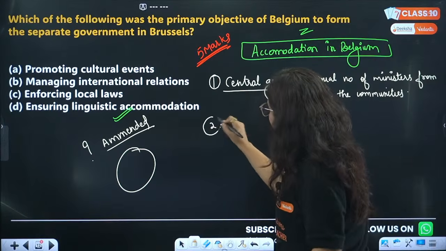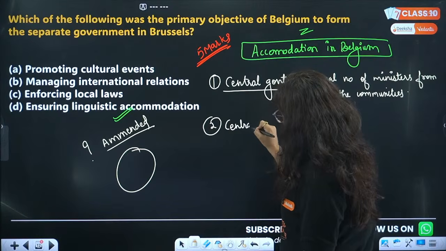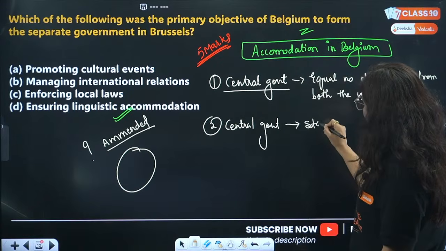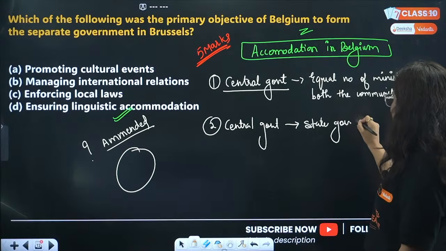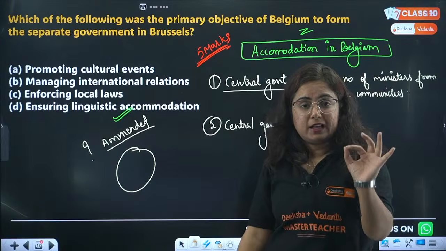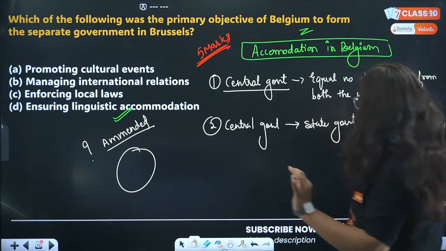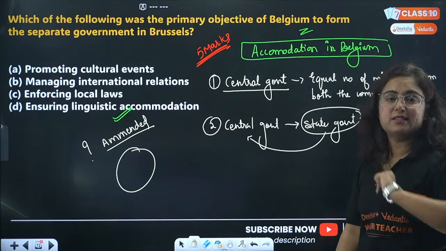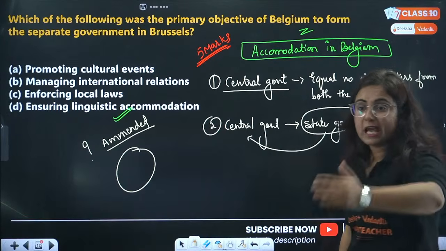After that, the central government will share the powers with the state government so that the state government is no longer subordinate to the central government, and this is also a reason the constitution was amended 4 times.